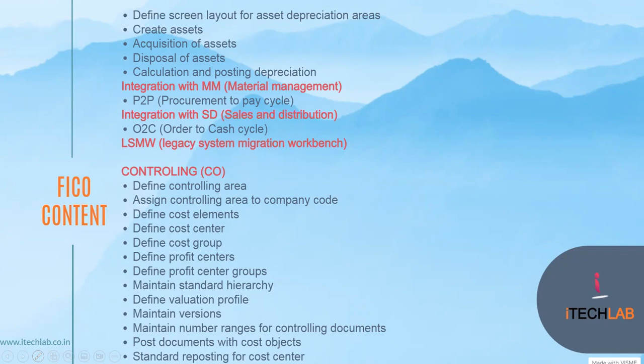Same like this, SD is for sales and distribution. SD module people are another department, or we can say another module who will handle this. But don't worry about this. In this SAP FICO content, I will cover how to configure the MM module, how to configure the SD module, as well as I will teach you how to process the P2P process. That means the procure to pay process. What we need to perform step by step, I will teach you. I will cover each and every topic